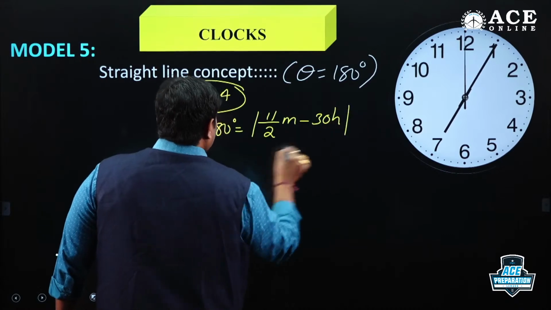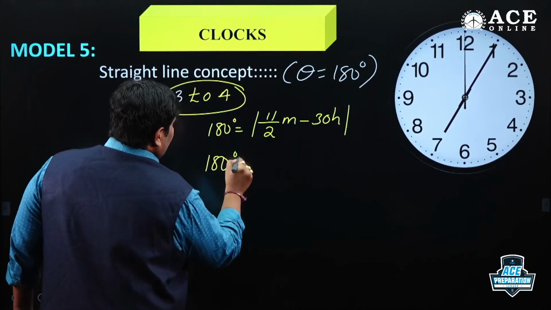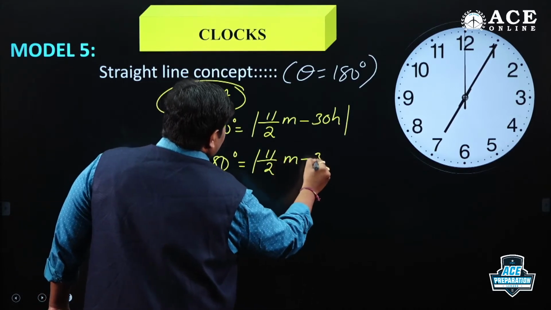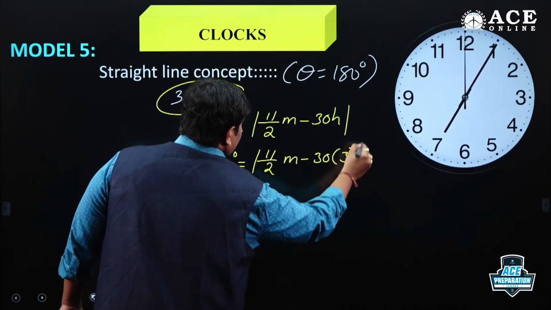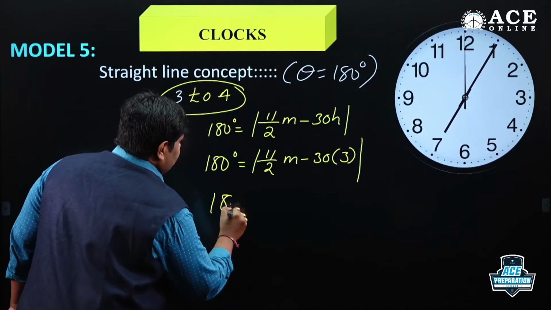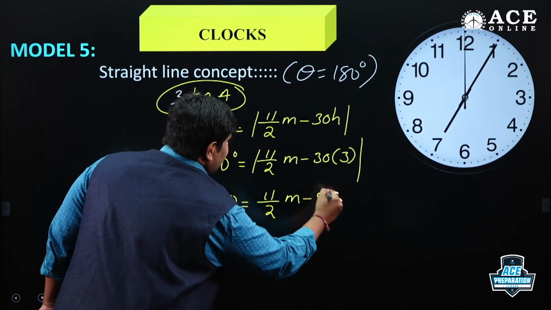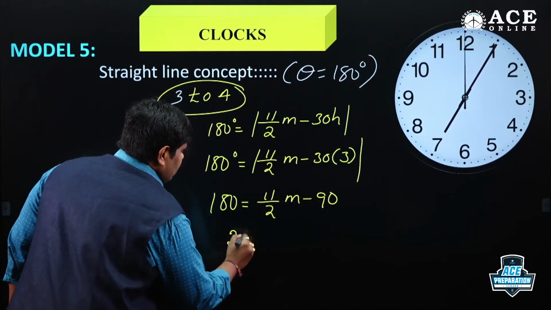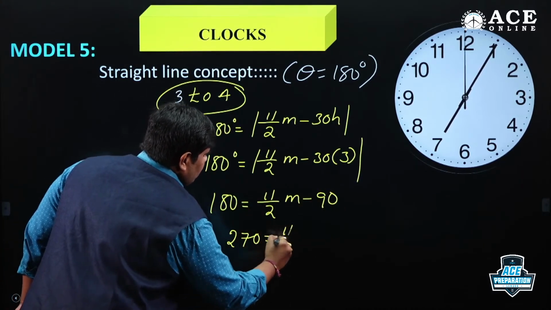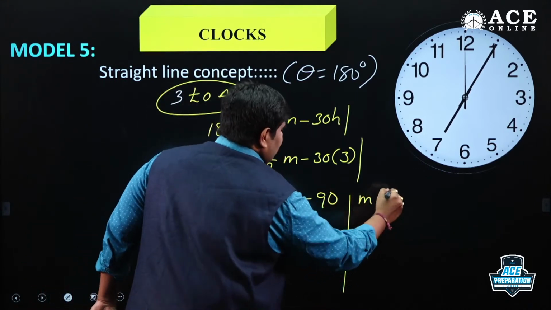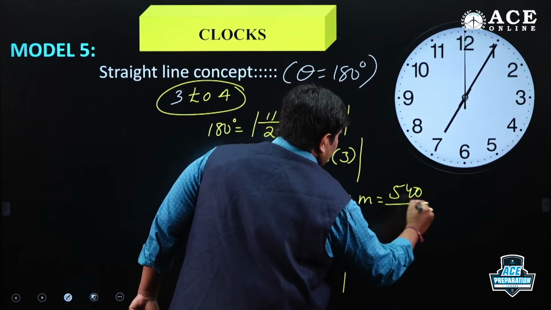H starts with 3. So 180 equals 11 by 2 m minus 90. Moving 90 to the left side, we get 270. 270 is equal to 11 by 2 m. Then m is equal to 540 by 11.